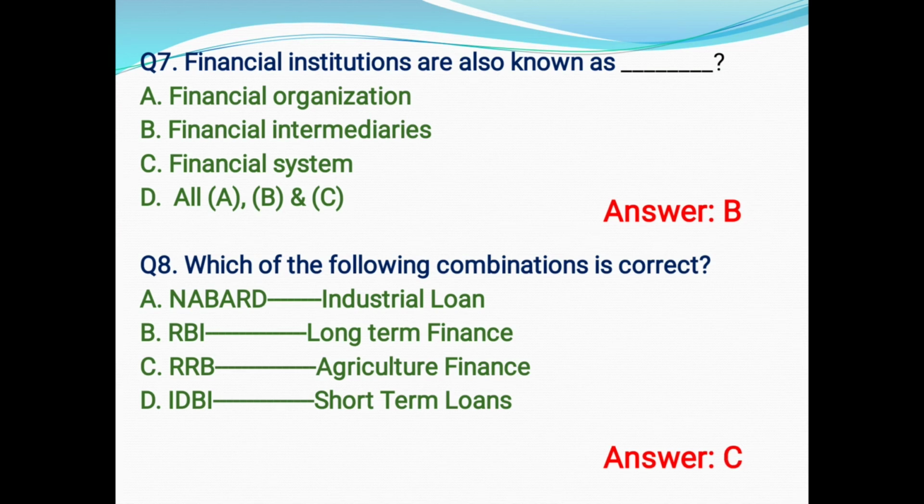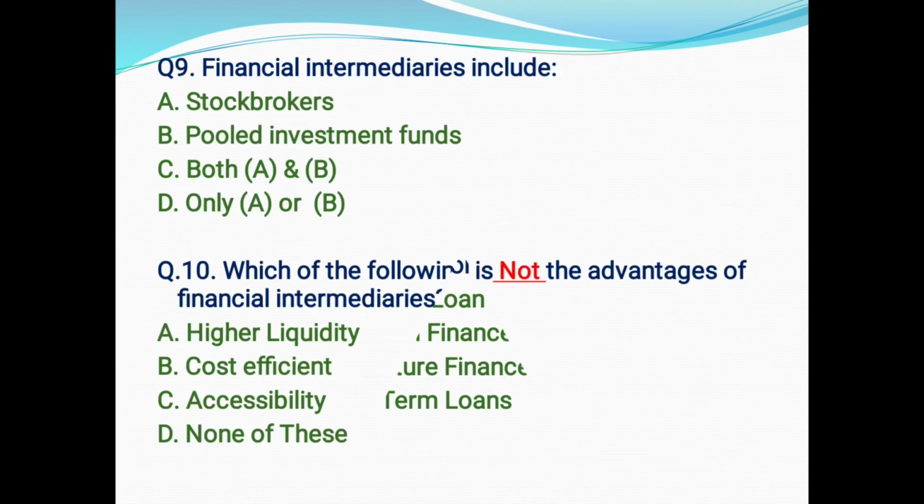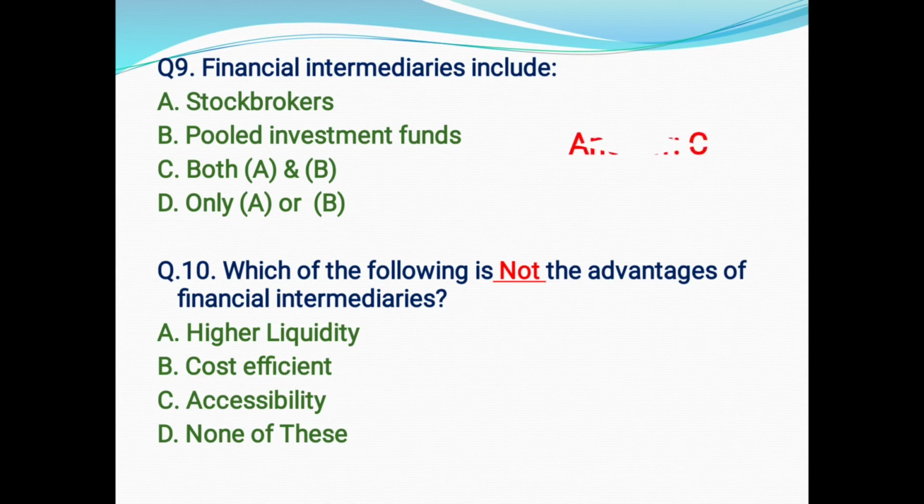So now we will move to the next question, number 9. Here financial intermediaries include what? So here the options are stockbrokers, pool investment funds, option C, both A and B, option D, only A or B. So here the correct answer will be option C, that is both A and B.